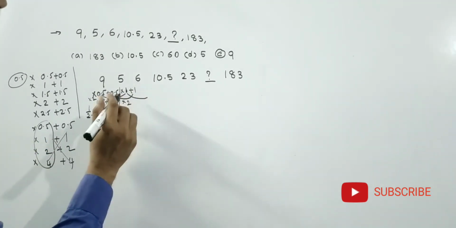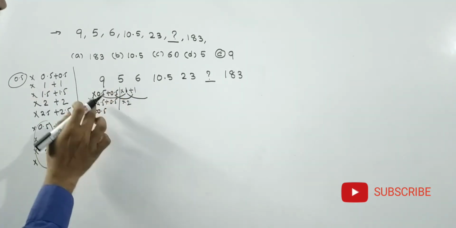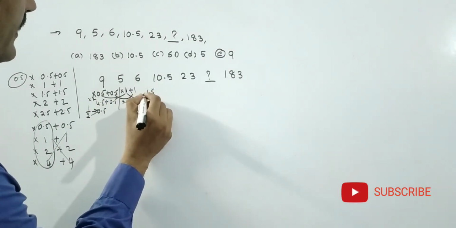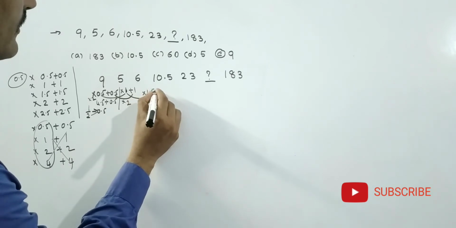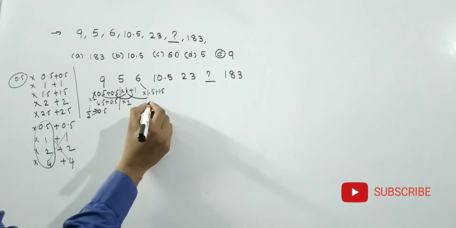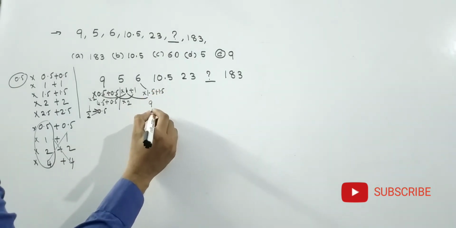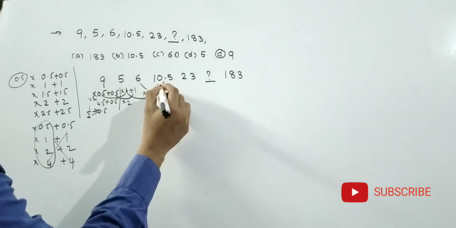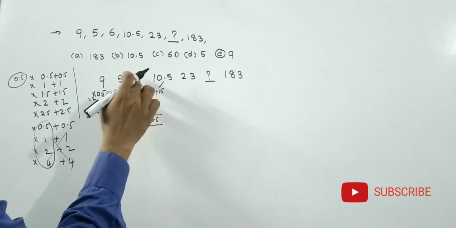Then you just add 0.5. 1 plus 0.5 how much? 1.5. Into 1.5 plus 1.5. See friends, 6 into 1.5 how much? 9. Here 1.5 is there. That means 10.5. So answer is 10.5. So this is also correct.